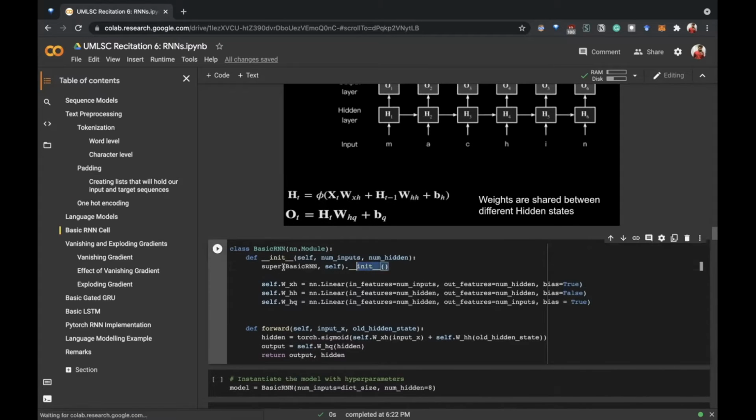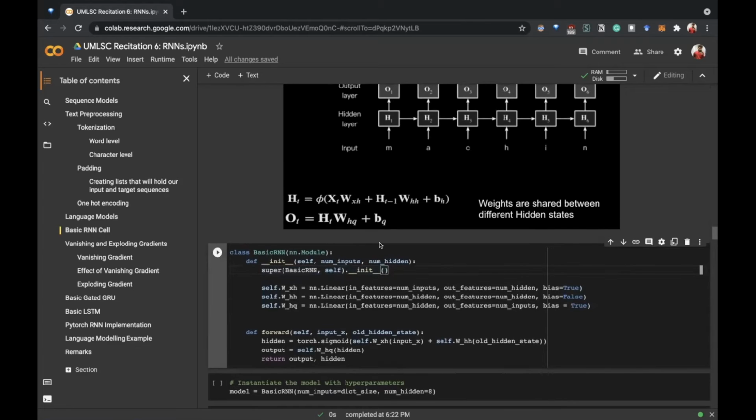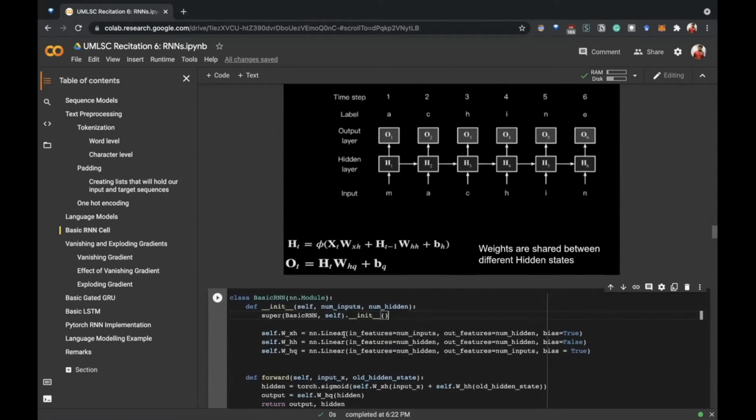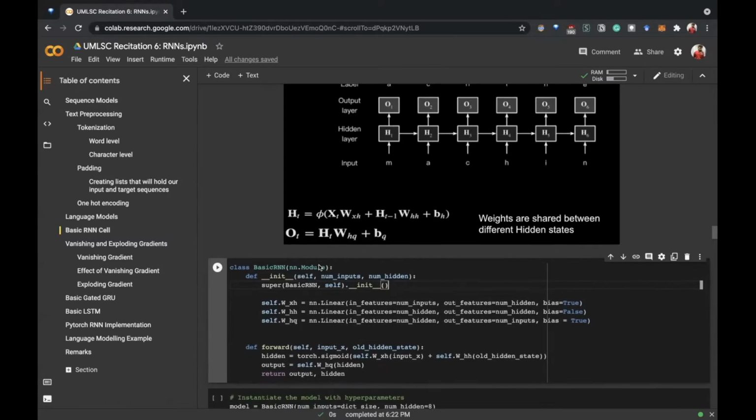So we will just inherit everything from nn.Module. This is very similar to coding a multi-layer perceptron, just that we have three networks right now. If you bring this bias term here in the middle, then it is like x_t into W_xh plus this bias term forms one network. Then this term h_(t-1) into W_hh forms another network with a bias of 0. And this is the third network where we don't have an activation function to apply.